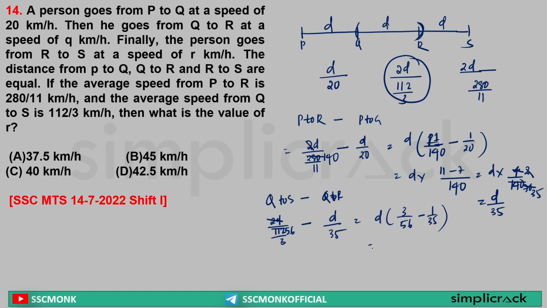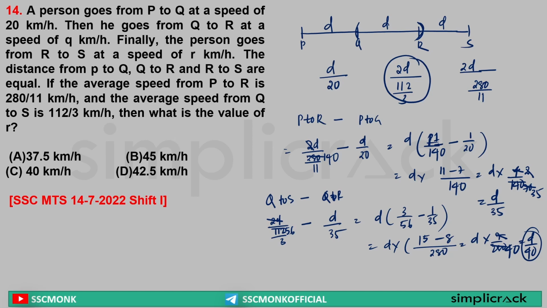Yes or no? Yes. Sir, 7 8 is a 56. 7 5 is a 35. So their LCM will be 56 into 5, that is equal to 280. Yes or no? Yes. Sir, here 56 into 5 into 3 is 15. Sir, here 35 into 8 is equal to 280. So it will be 8. So I can write D into 7 by 280, or D by 40 is the actual time taken. D by 40 is the actual time taken by whom? Actual time taken by R and S.